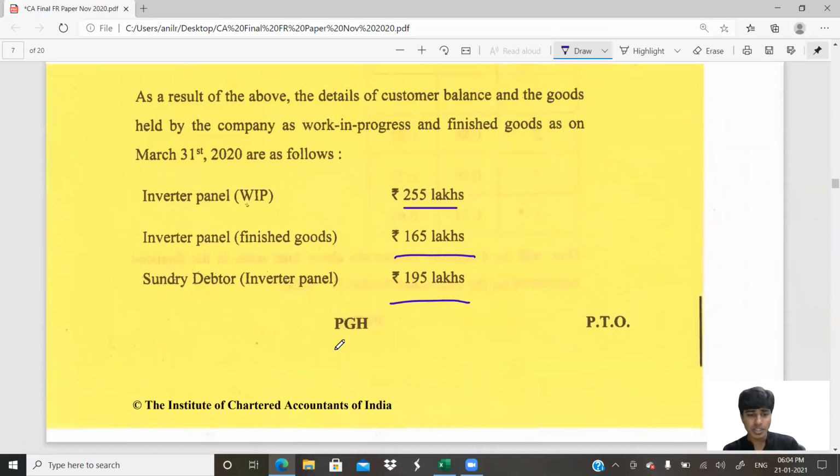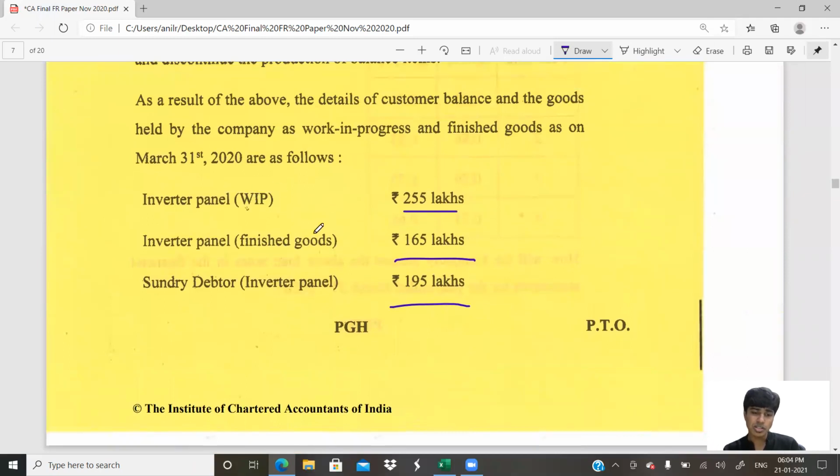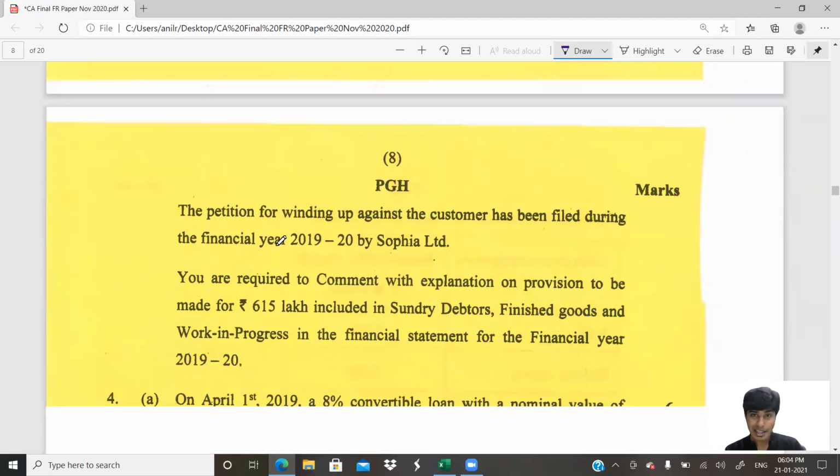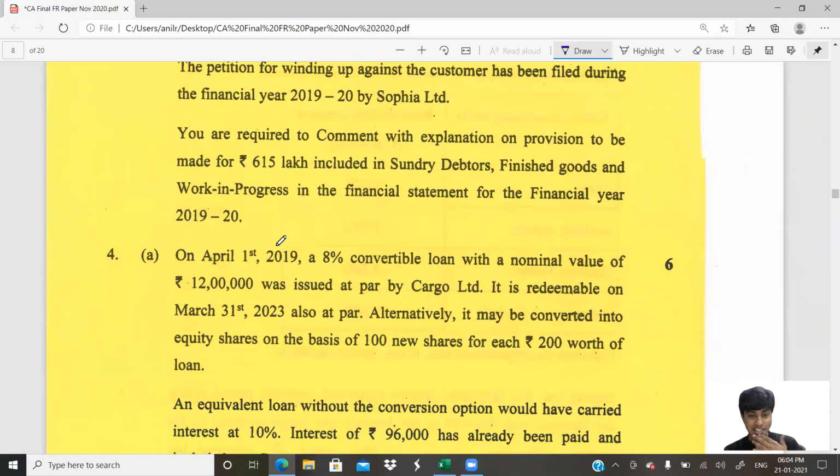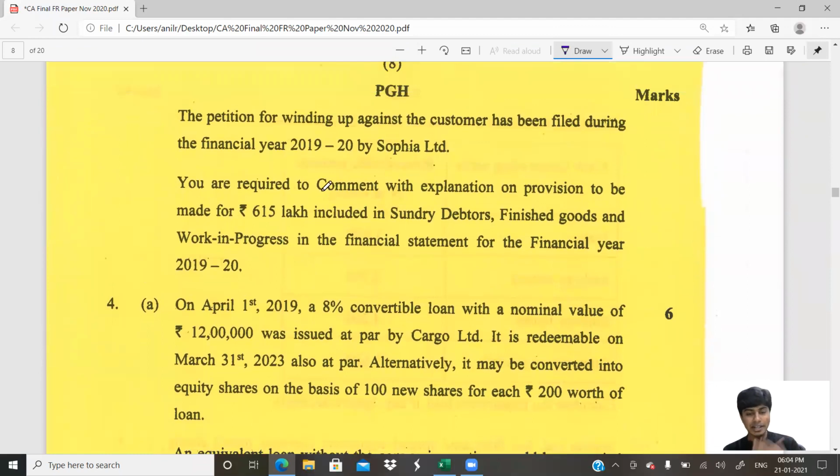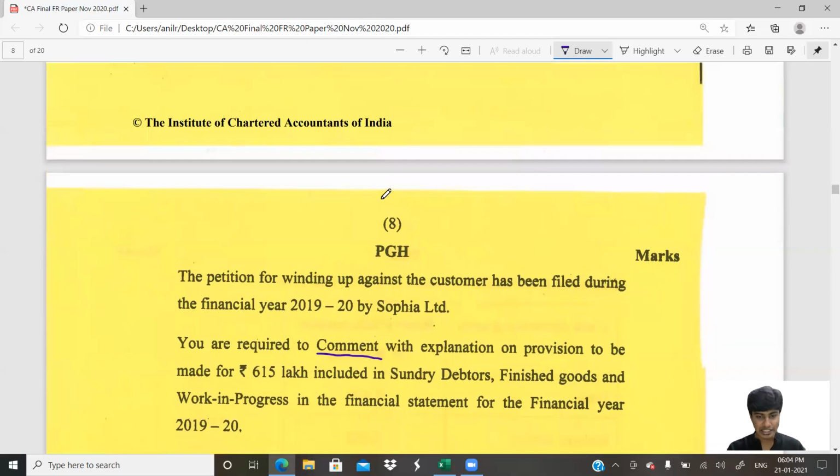So the question here is, how do you value your inventory? How do you value this inventory of work in progress? How do you value these finished goods? Again, the savior is Ind AS 2. We have to go to Ind AS 2 only. Okay, let me not speculate. Let's read this. You are required to comment. So no computation required, guys. This is a question where you'll only write the theory. They only asked for comment with explanation on provision to be made for 615 lakhs.